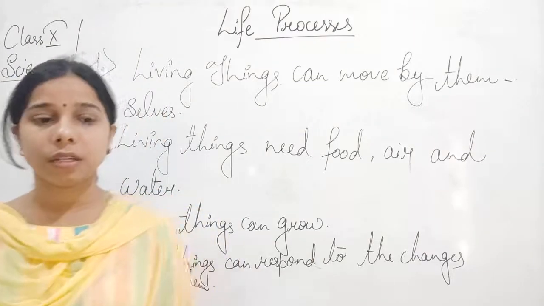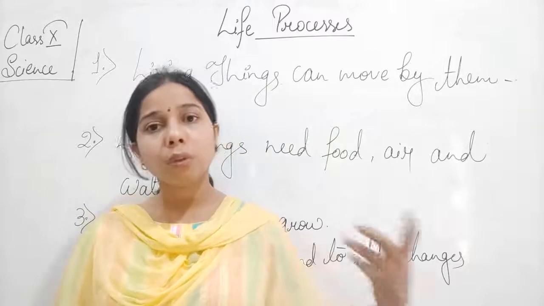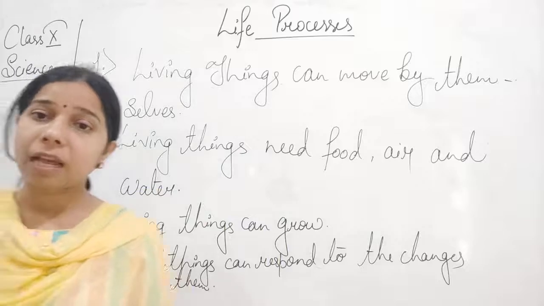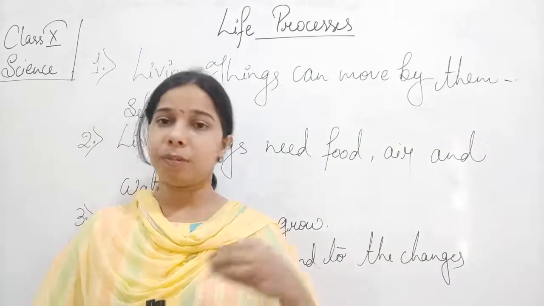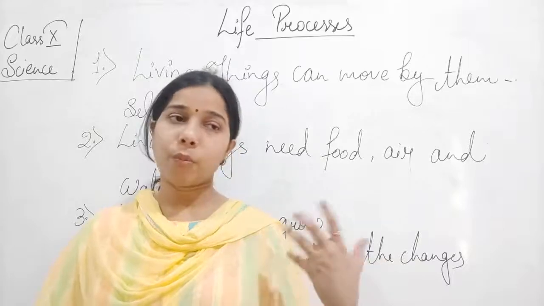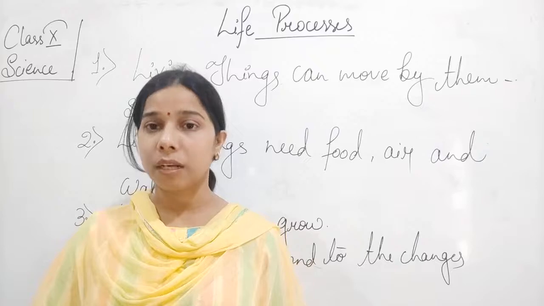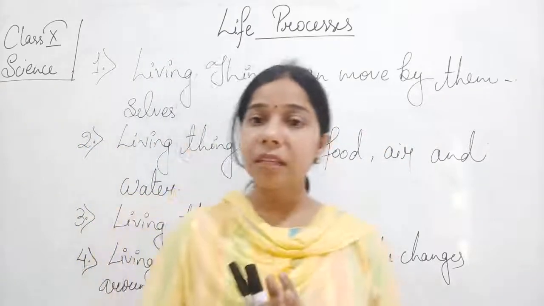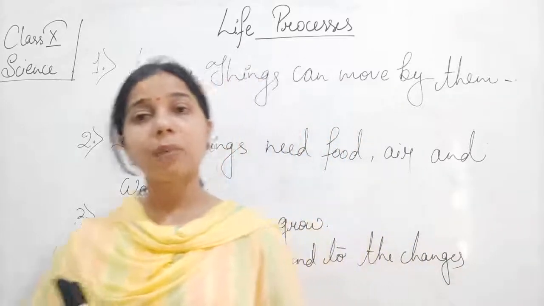Obviously, students, you see what kind of changes: to the sunlight or to the temperature. In case of plants, a lot of plants open when the sunlight is there, and close themselves when there is no sunlight. The plants grow in the upward direction, and the reason is that they move towards the sunlight.